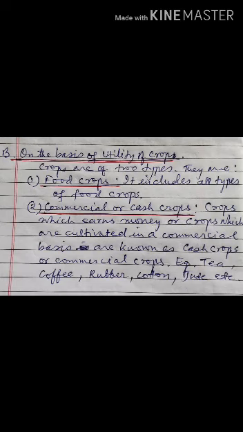Crops which earn money or crops which are cultivated on a commercial basis are known as cash crops or commercial crops. Example, tea, coffee, rubber, etc. The intention to grow these crops is only to get money. That is why they are known as cash crops or commercial crops.